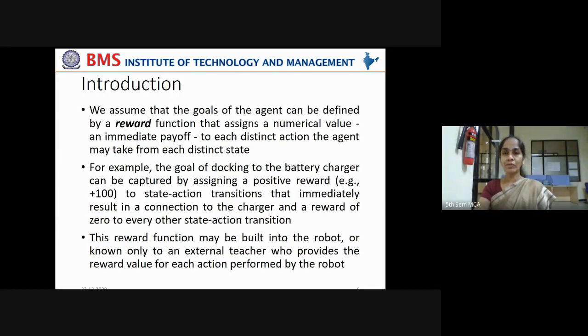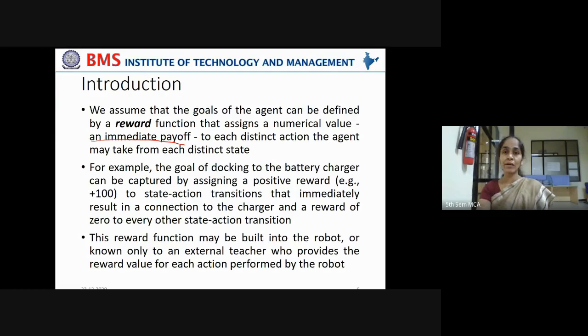Now we assume that the goals of the agent can be defined by a reward function that assigns a numerical value, that is an immediate payoff, to each distinct action the agent may take from each distinct state. Say a robot is in a particular state. Now it should move from this state to the next state. In order to move from this state to the next state, it has to take some action. Now, whether that action is correct or not, that is decided by its environment. If it takes a correct step, the environment will reward it. If it takes a wrong step, the environment will penalize it. Okay, that is how reward acts as an immediate payoff.